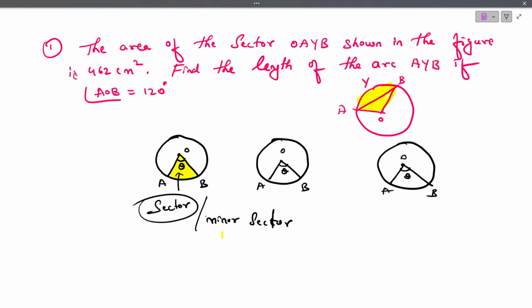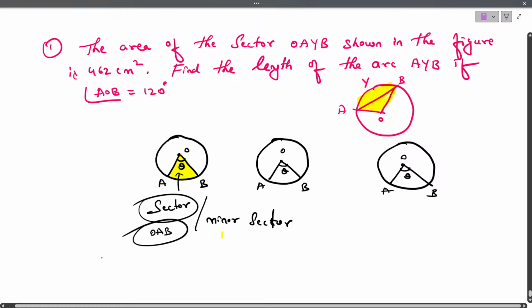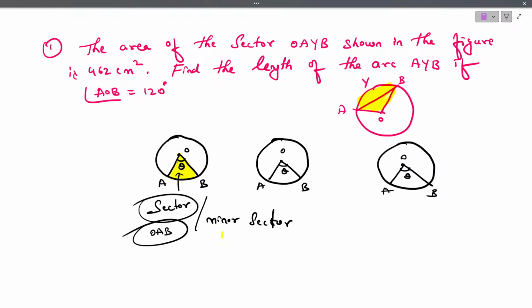Minor sector is called a sector, OAB. Understood? The region other than the shaded region, the remaining plane space that is visible, that is said to be the major sector.